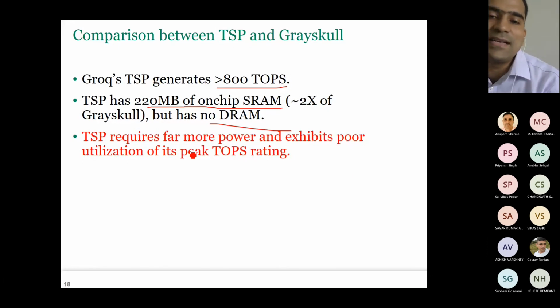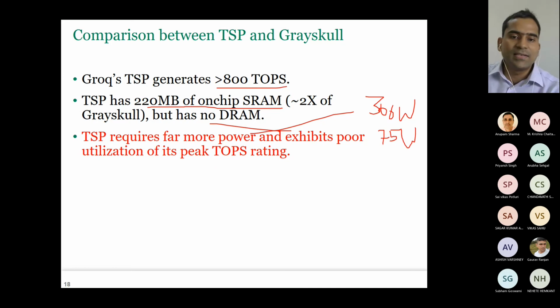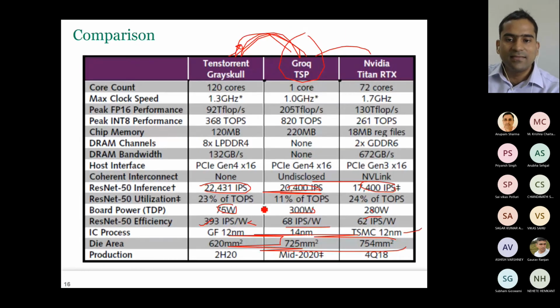However, the limitation of TSP is that it has far more power consumption, 300 watts, whereas Grayskull has only 75 watts. And it has very poor utilization. We saw, right? Here it is only 11%, which is less than half of this one, and half of this one also.